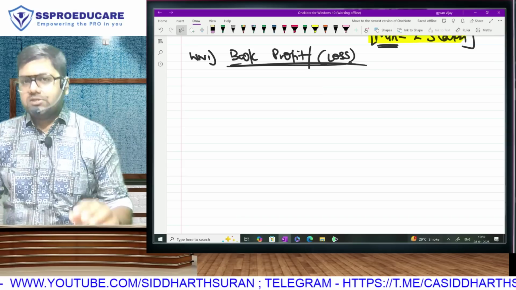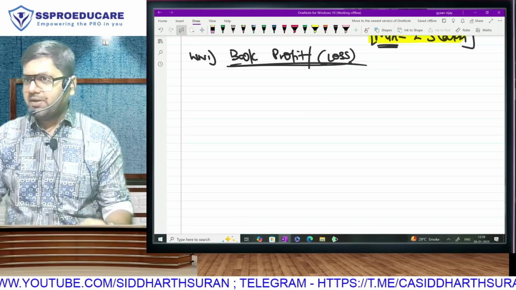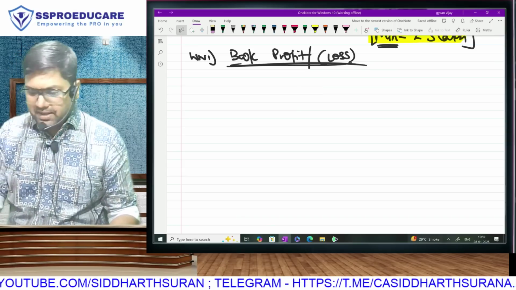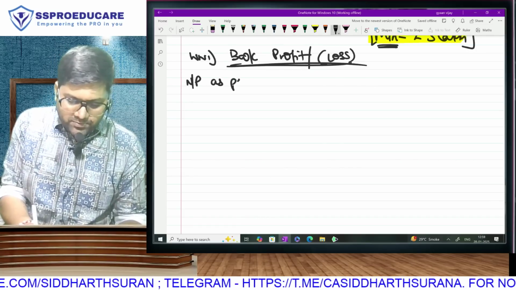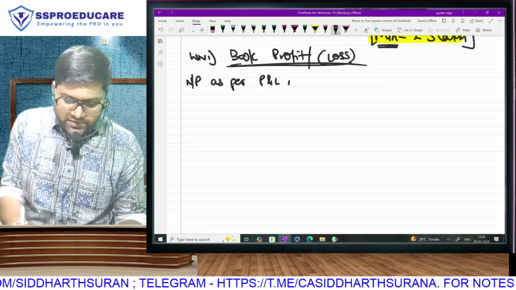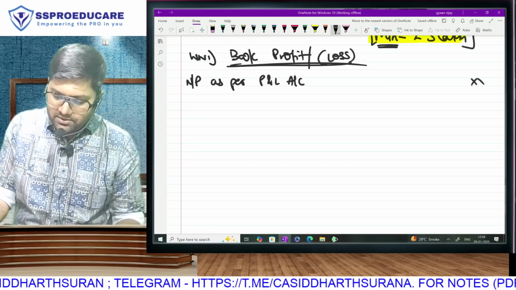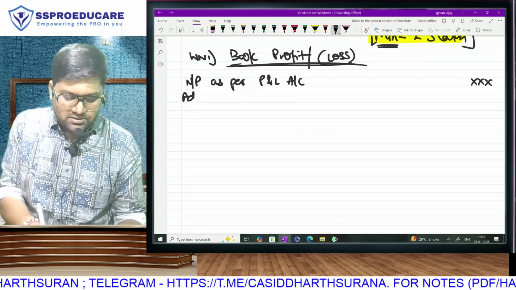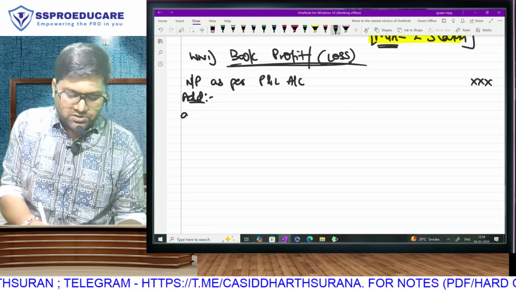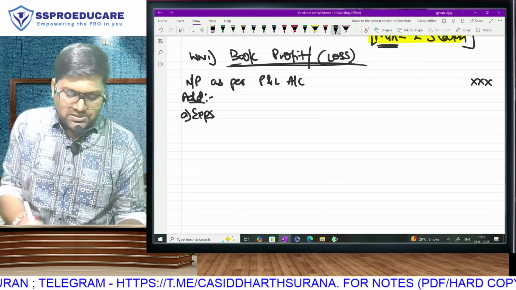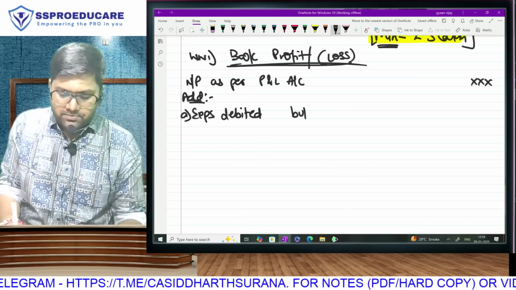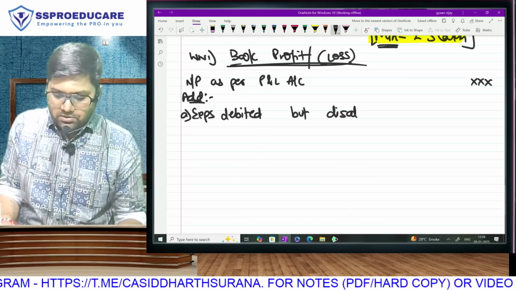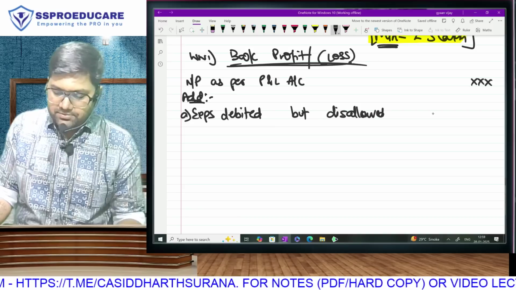Book profit, book loss is basically a PGBP calculation. How does PGBP calculation take place? Start with net profit as per profit and loss account. Correct? But of course, there are some errors here. So we make one add side. What was our add side? Expenses which are debited but disallowed. We will have to add them.